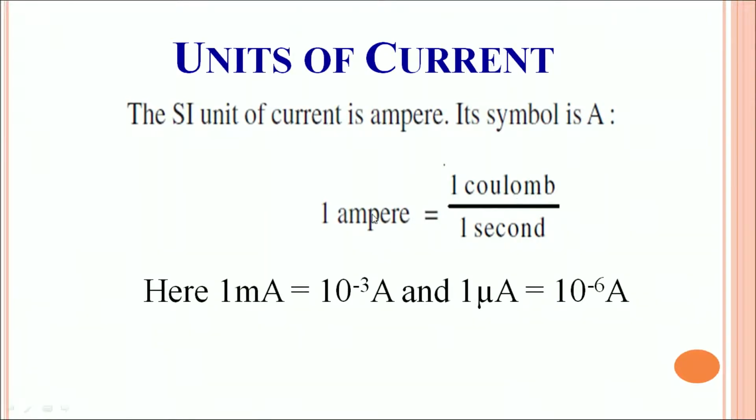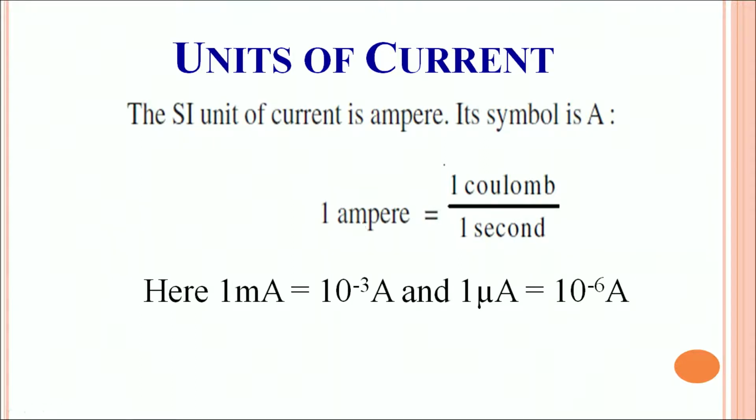1 ampere is defined as 1 coulomb upon 1 second. What it means is that if a net charge of 1 coulomb flows through a perpendicular surface or perpendicular cross sectional area of the conductor in 1 second, we say a current of 1 ampere has been generated.